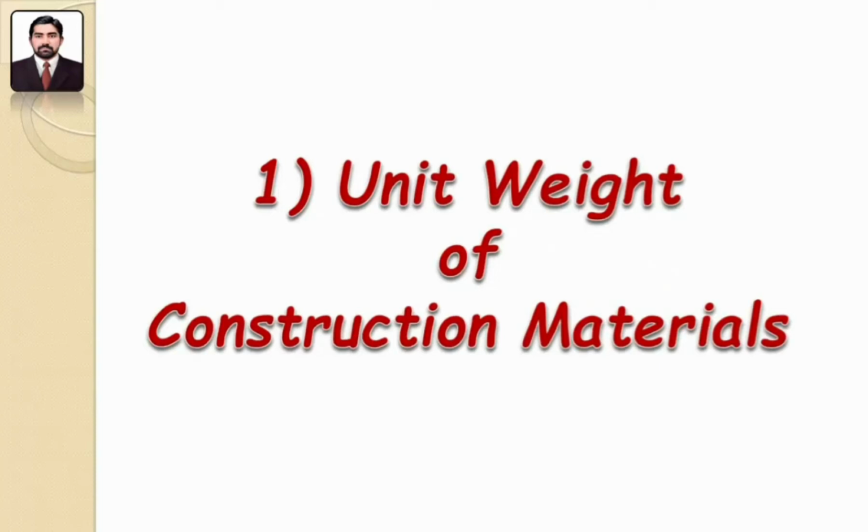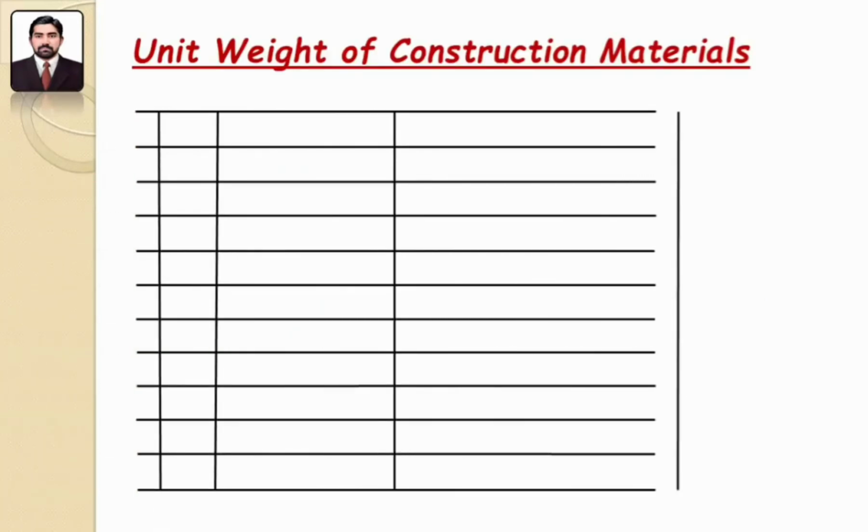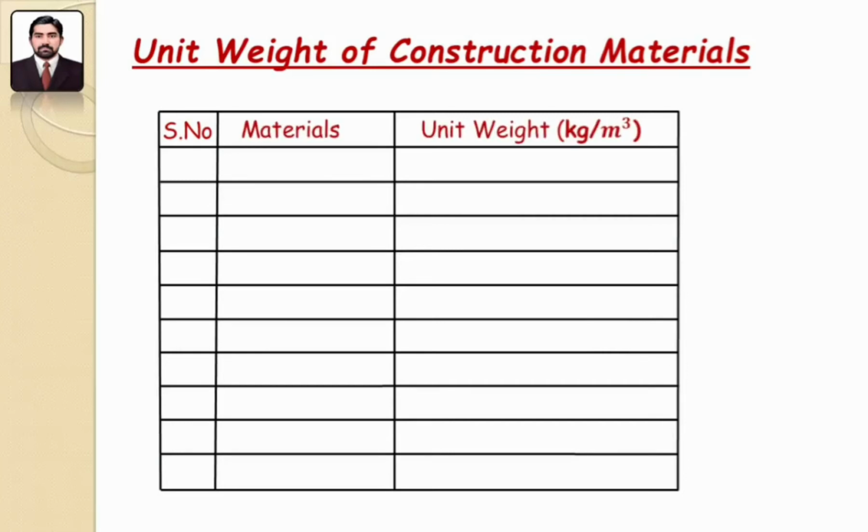Dear viewer, there are different construction materials that are used in the construction field. These construction materials have different unit weights. As a civil engineer, we need to remember the unit weight of these construction materials. Dear viewer, I show all these details in this table. The first column is serial number, the second is material, and the third is the unit weight in kilogram per meter cube.